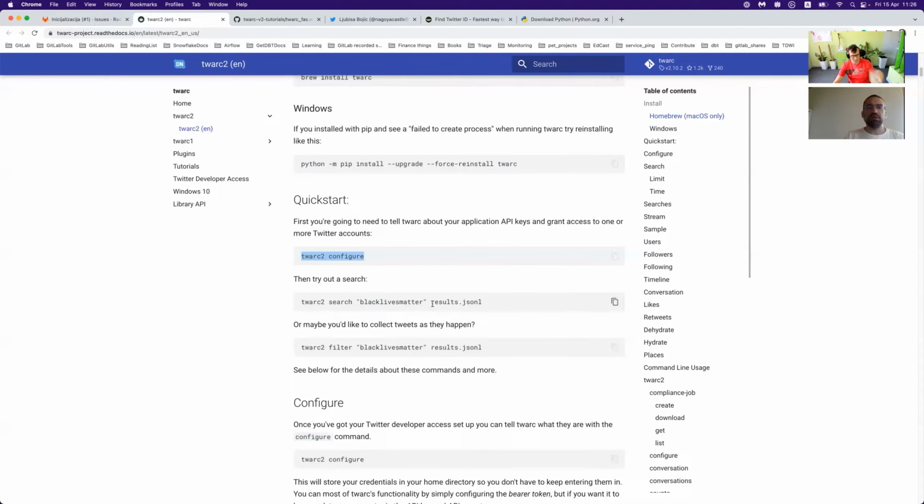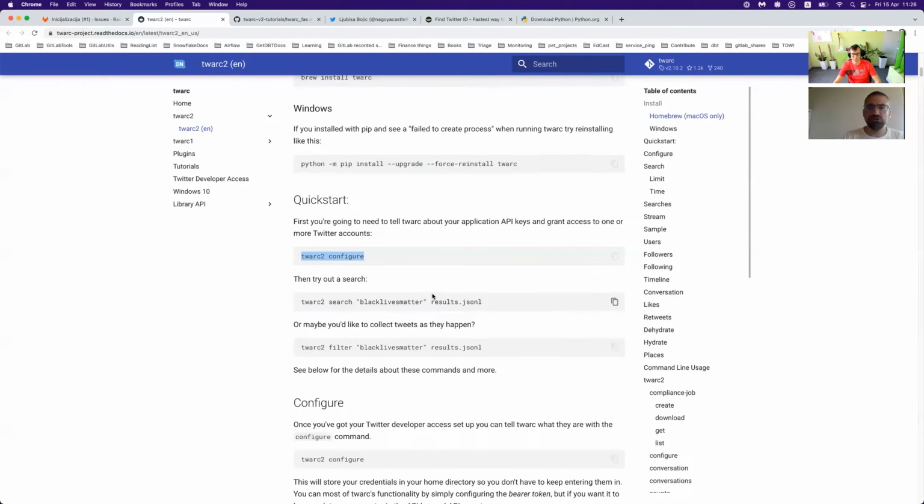So the next step after configuring Twitter API or Twark2 configure, a step where we just input some data that we got from Twitter. And that's very easy because it's a procedure where you share some of your project ideas and your official email from your institution.